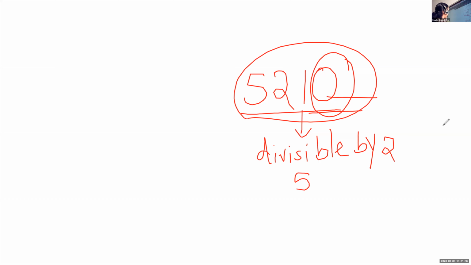Yes. Why? Because the last digit is 0. If the last digit is 0, that means we can divide the given number by 10. Okay. Now, next we are going to check the divisibility rule of 6.